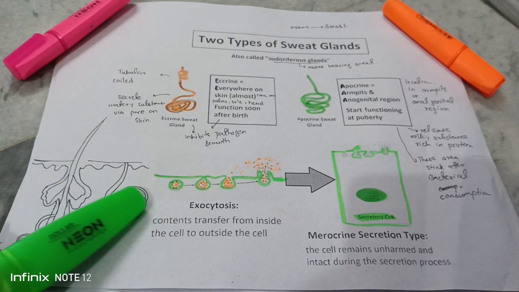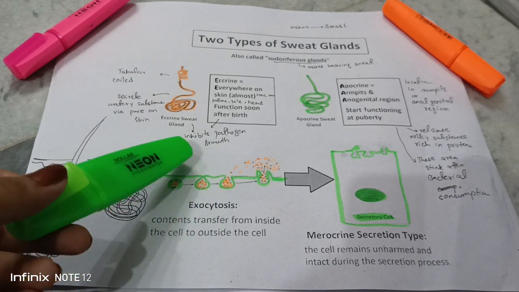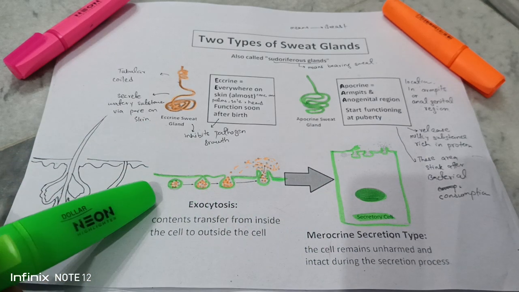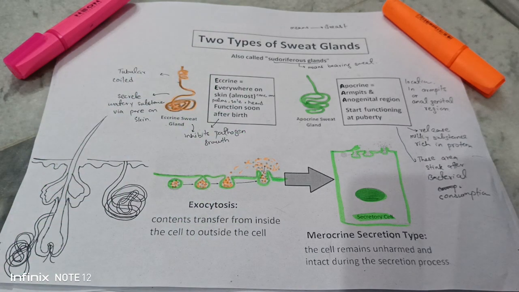So they release their secretion by packing them into a vesicle form. Then this vesicle fuses with the cell membrane. For example, this is a secretory cell. This vesicle fuses with the cell membrane, and then it releases this secretion to the outside.